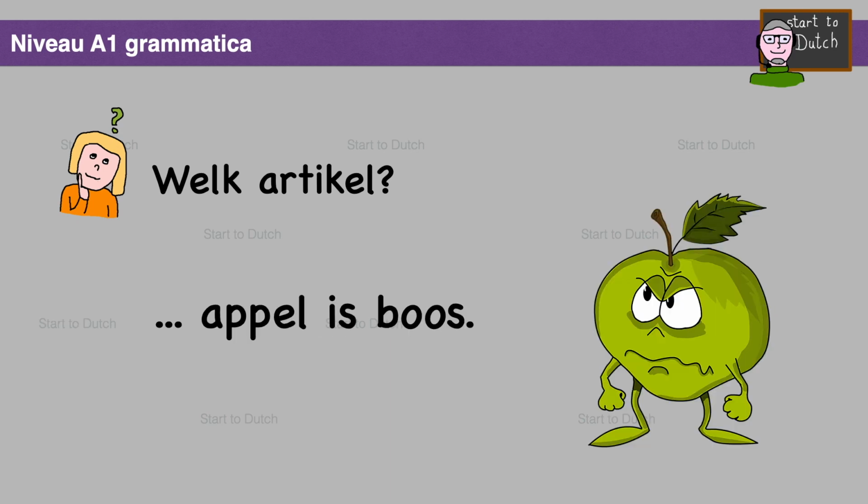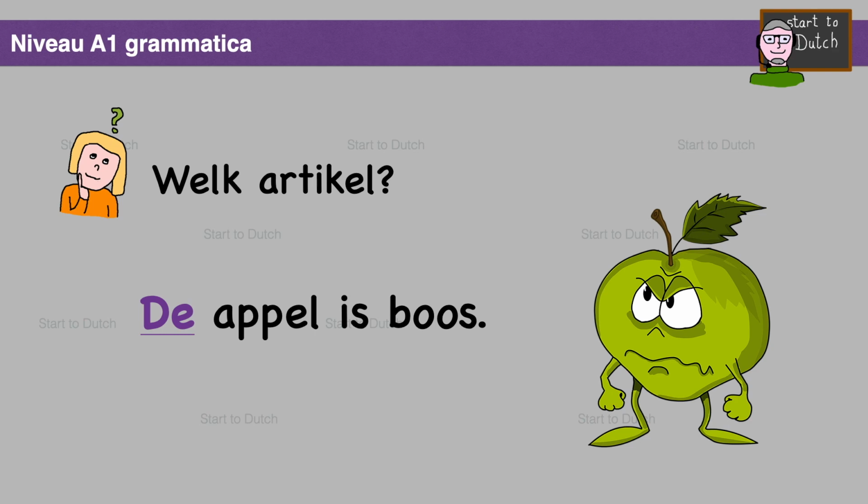Appel is boos. Welk artikel? De appel is boos. The apple is angry. There's specific information here. Not all apples are angry, but the apple we are talking about here is very angry. Therefore, definite article, singularis, and with apple, that is then de. De appel is boos.